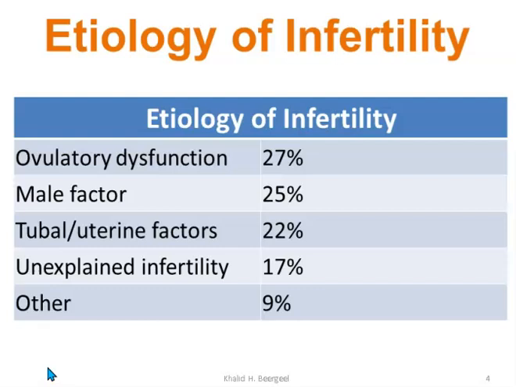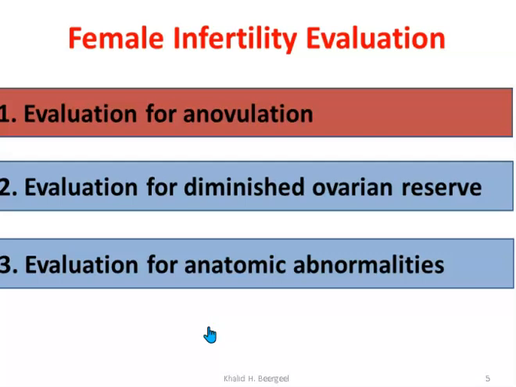The etiology of infertility can be shortly summarized into ovulatory dysfunction, which is 27%, the commonest one. Then male factor infertility, tubal and uterine factors of 22%, unexplained infertility of 17%, and other minor factors of 9%. So we have to do female infertility evaluation and male evaluation.